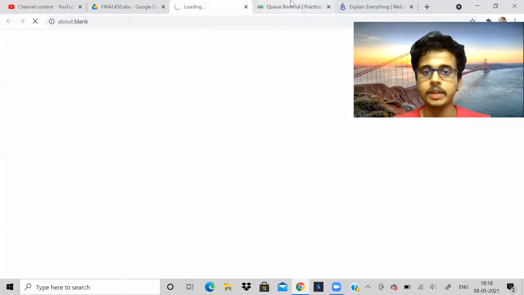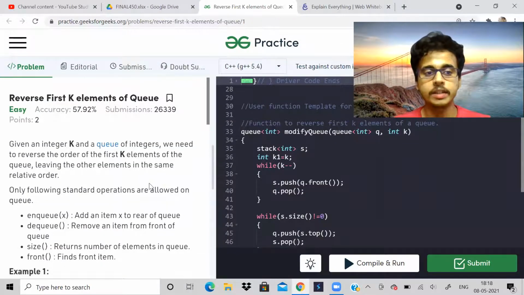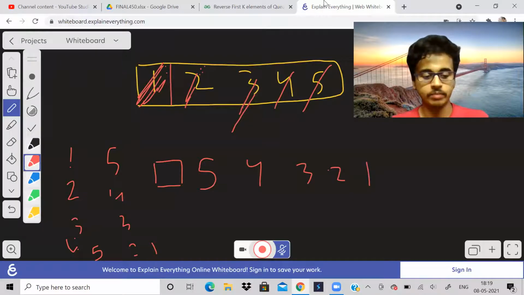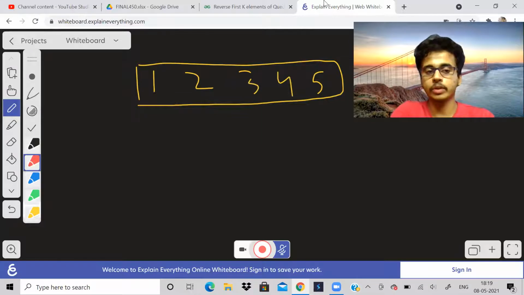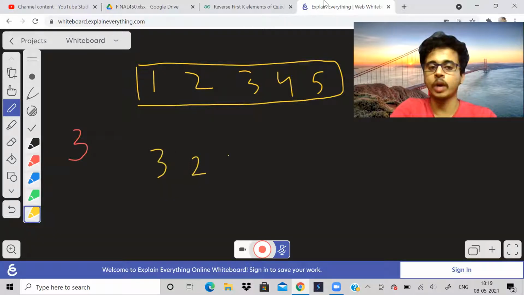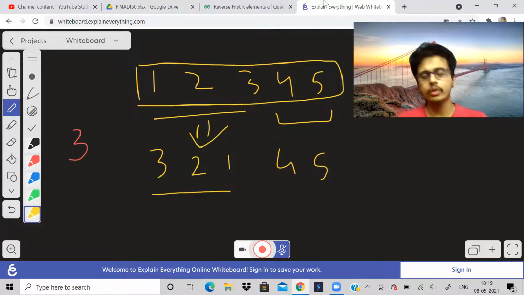The next problem is also on reversing, but this time we should reverse the first k elements of the queue. Let us take an example to understand that. If this is the queue 1, 2, 3, 4, 5, and you want to reverse the first 3 elements, the answer will be 3, 2, 1 and 4, 5 as it is. This part remains as it is, only this part is changed. So how do we reverse the first 3 elements only?